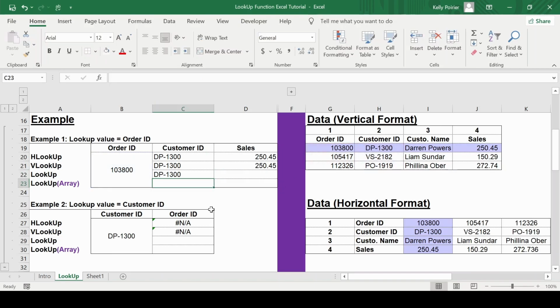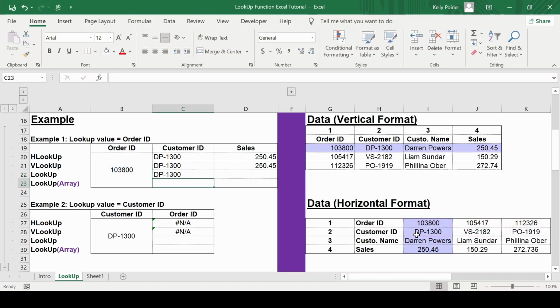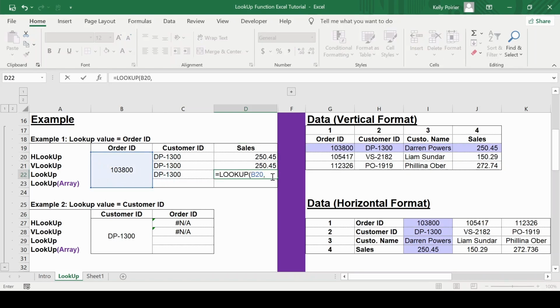my lookup value. As you saw, I did an example in a vertical table. So if you would want to do the same but in a horizontal table, it would look like the following. If I would want to identify the sales amount of the order, I would basically need to do the same steps. I would identify my lookup value, the lookup vector holding my lookup value, and finally the result vector which holds the data that I want to find which corresponds to my lookup value. I would obtain a sales value of